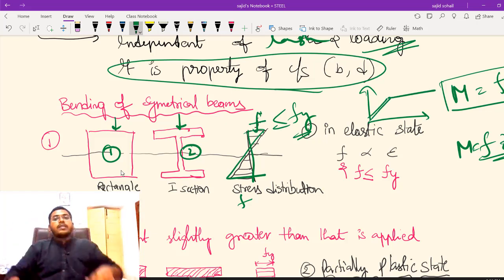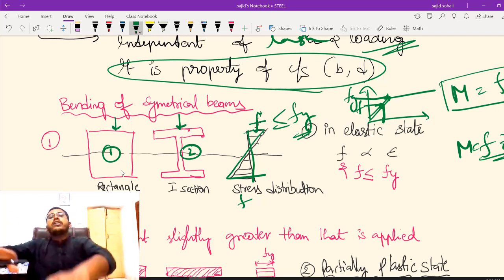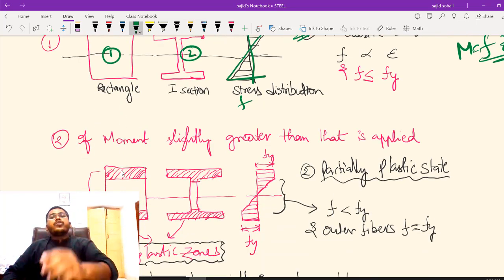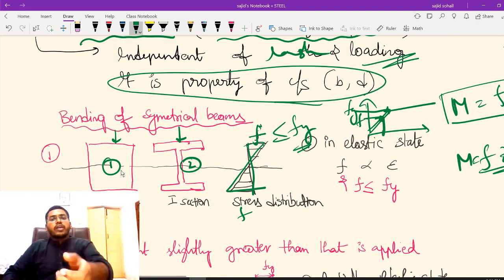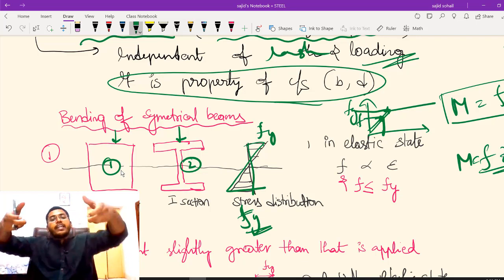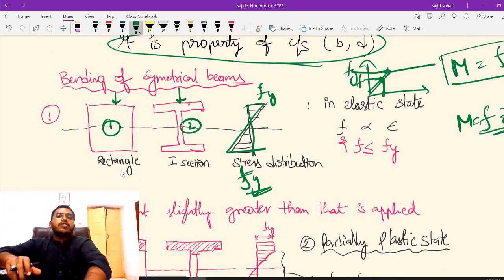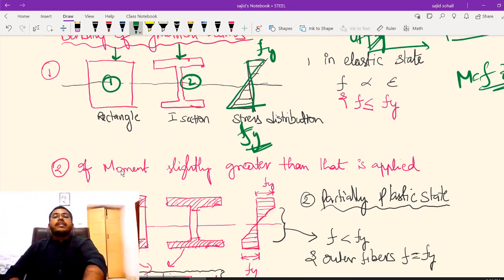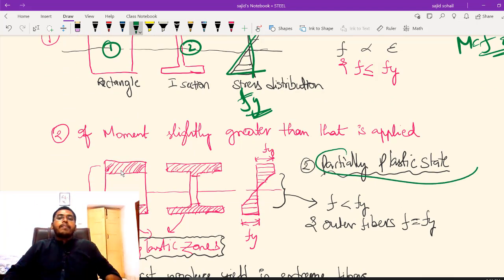Whenever you are applying a little bit of load, stress कहाँ तक आएगा? यहाँ तक आएगा. Somewhere F, which is obviously less than your Fy value. If you keep on increasing the load, obviously you will be reaching your yield strength. तब क्या हो जाएगा? ये F value यहाँ पे Fy हो जाएगा. It will finally reach Fy. If you even apply a slightest moment further, then it will reach partially plastic state.